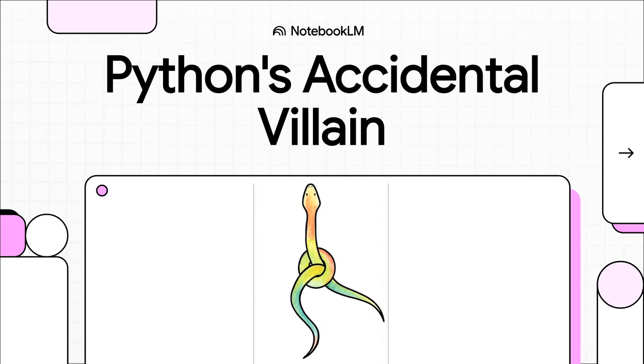You've probably heard about it, right? That Python can't really use multiple CPU cores at the same time, all because of this thing called the GIL. For years, it's been called a bottleneck, a major roadblock to true performance. But here's the thing. Is it really the villain everyone makes it out to be? The story, it turns out, is way more complicated and a lot more interesting than you might think.